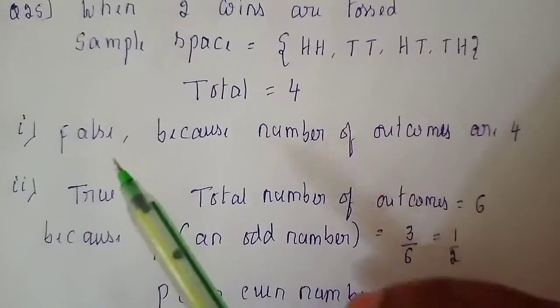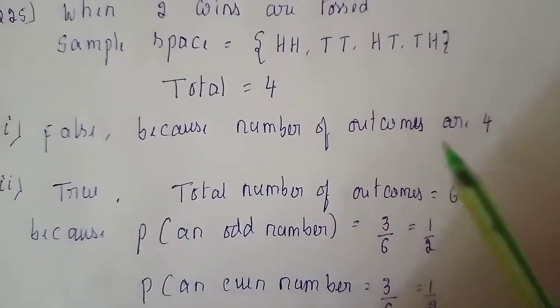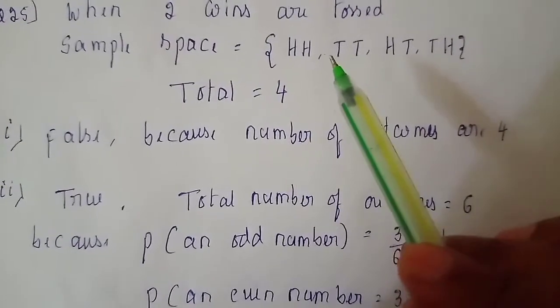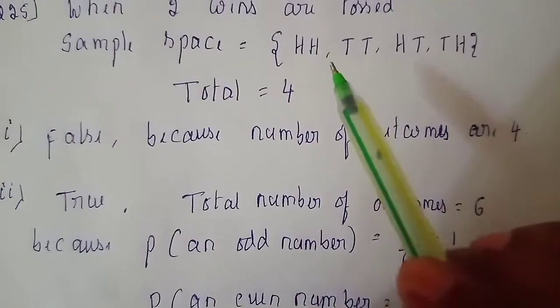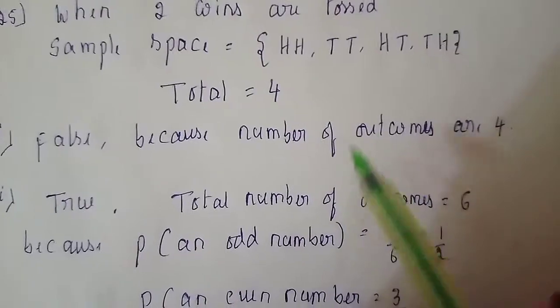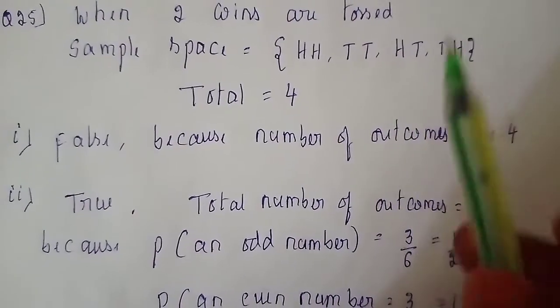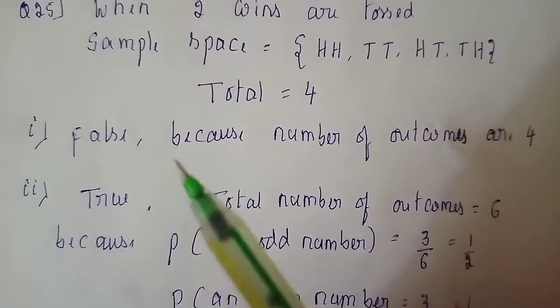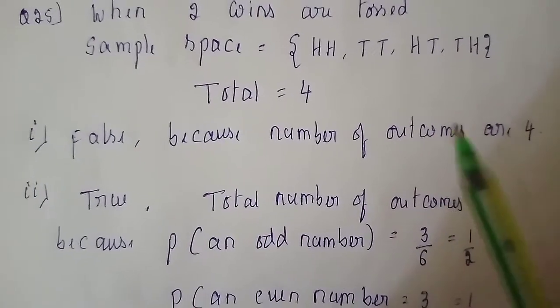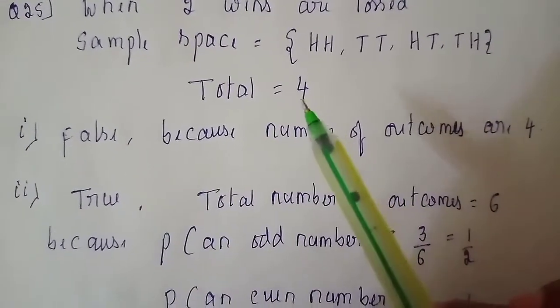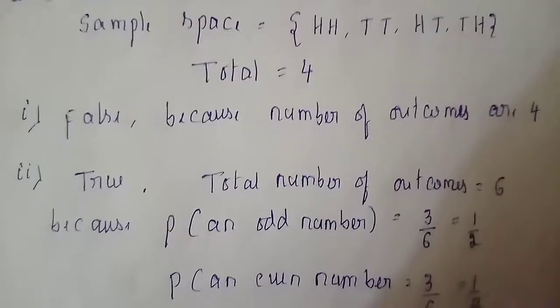But it is wrong, false, because the number of outcomes is 4. So it will be 1 by 4. If they ask for 2 heads, it is 1 by 4. 2 tails, 1 by 4, like that. So what he has given, 1 by 3, is wrong. It is 1 by 4, because the total number of outcomes is 4.